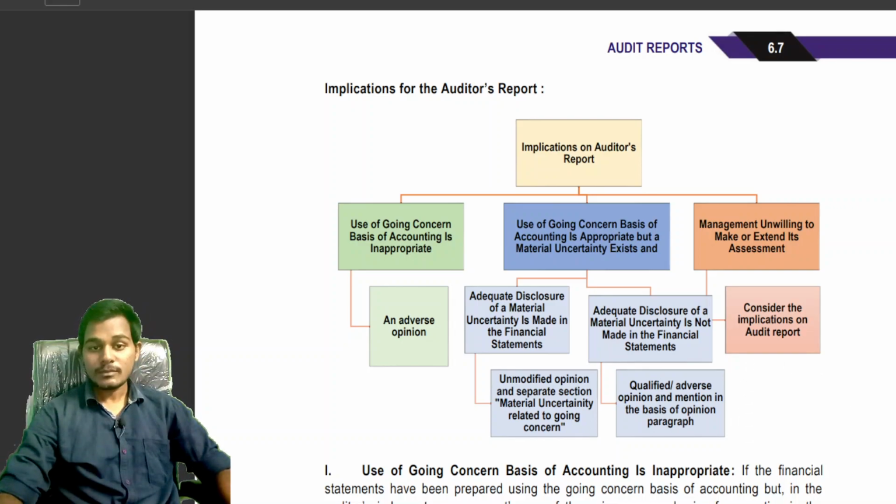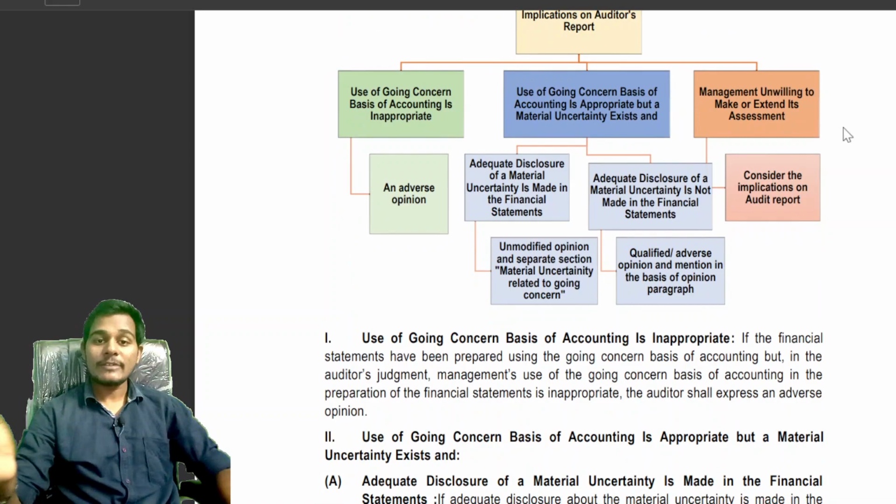Okay, students, management unwilling to make or extend its assessment. In the case where management is unwilling to make the assessment of material uncertainty on going concern, the auditor will see the implications for the audit report, whether to give an adverse opinion or a qualified opinion. Based on the circumstances and the implication for the audit report, he will give the appropriate report.